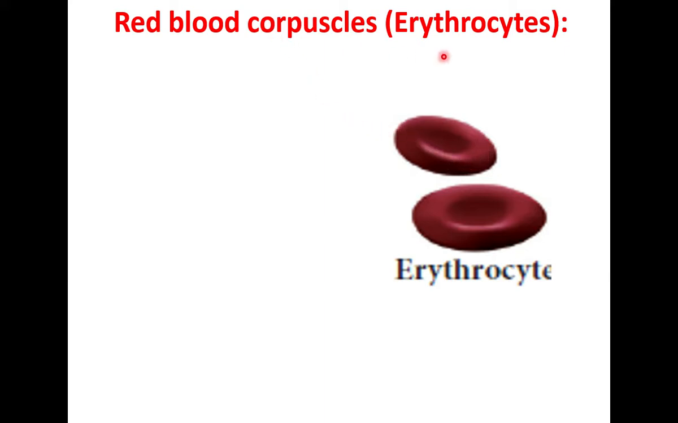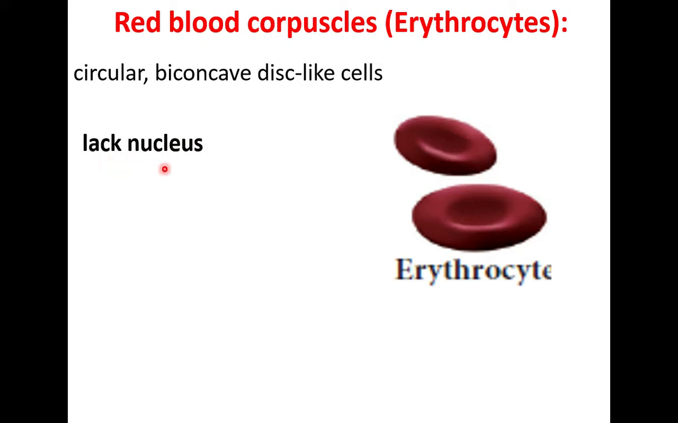Red blood cells are called erythrocytes. They are circular, biconcave, disc-like cells. They lack a nucleus. Nucleus is absent. They have hemoglobin. The hemoglobin carries oxygen and it gives red color to the blood.